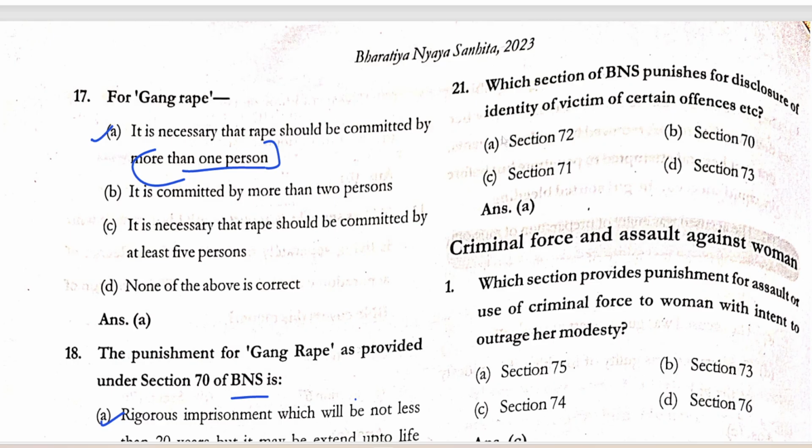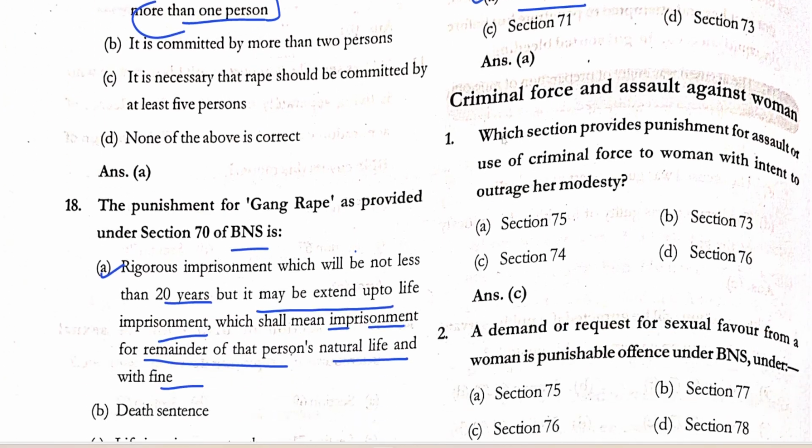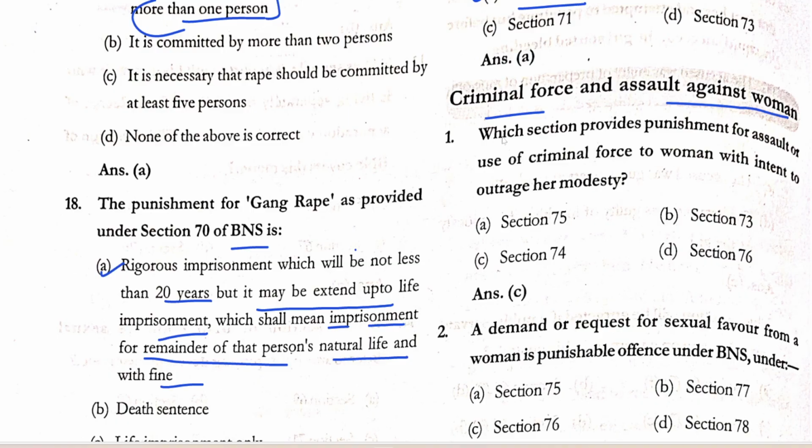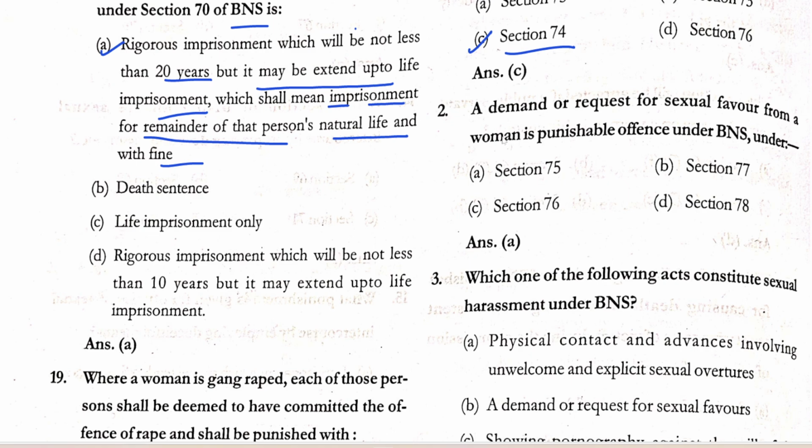Which section of the BNS punishes for disclosure of identity of victim of certain offences? Section 72. Criminal force assault against women. Which section provides punishment for assault or use of criminal force to women with intent to outrage her modesty? Section 74. A demand or request for sexual intercourse, sexual favor from a woman is punishable under BNS.